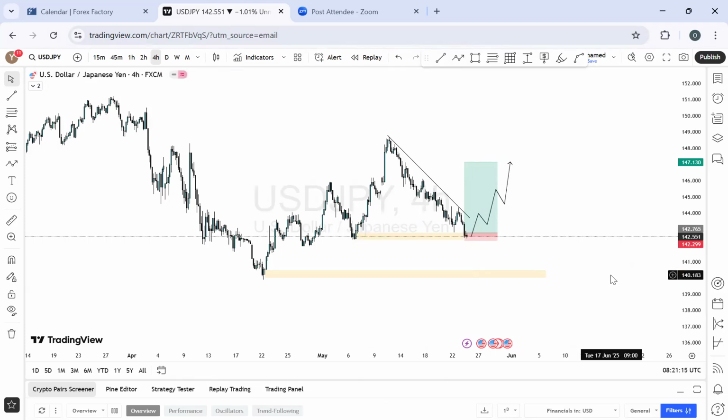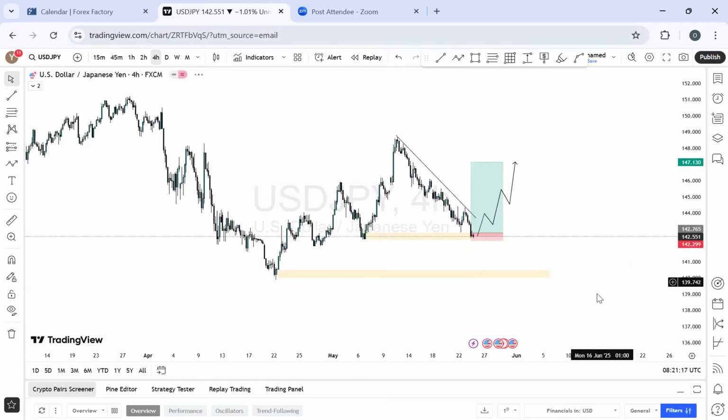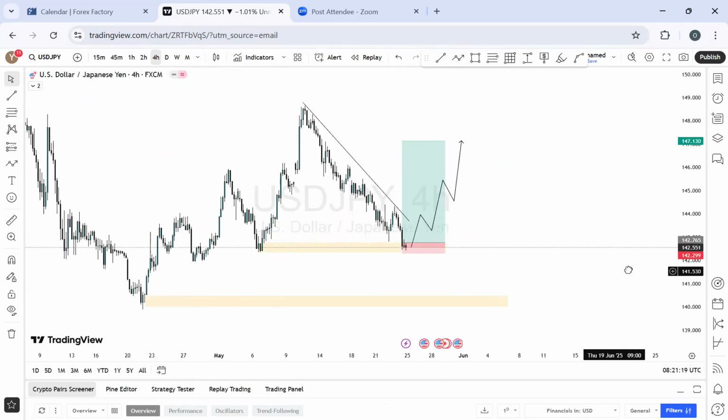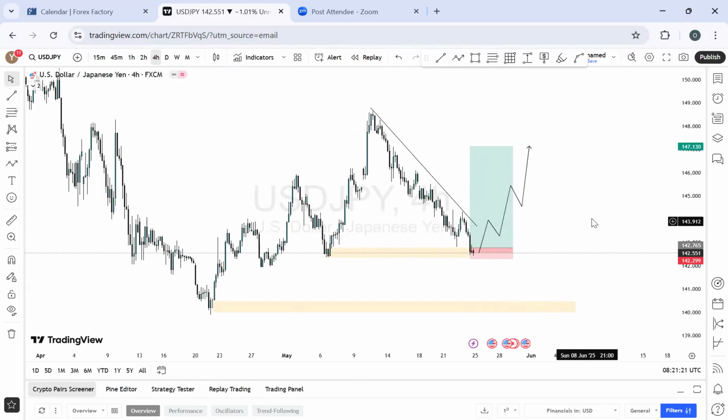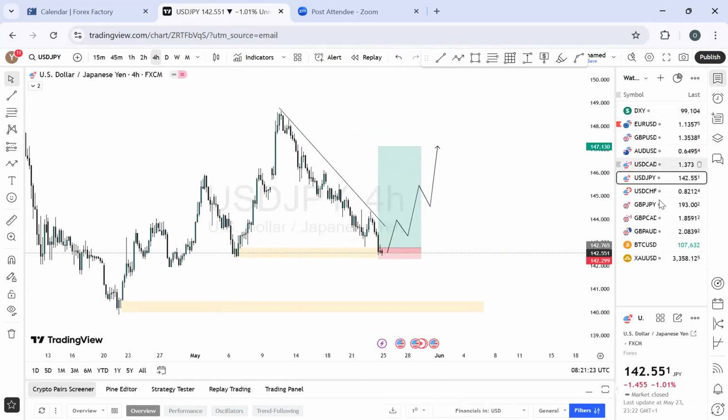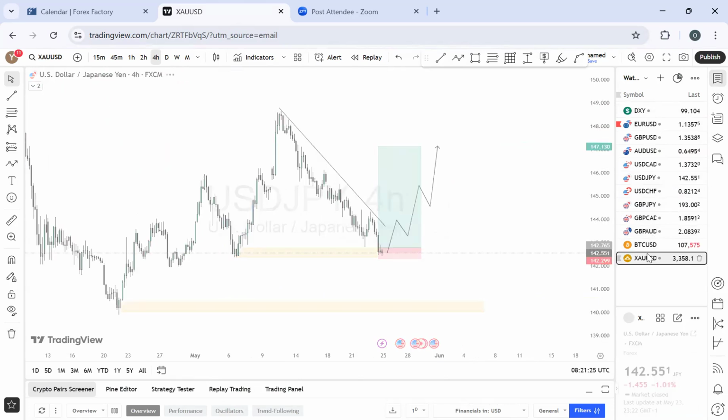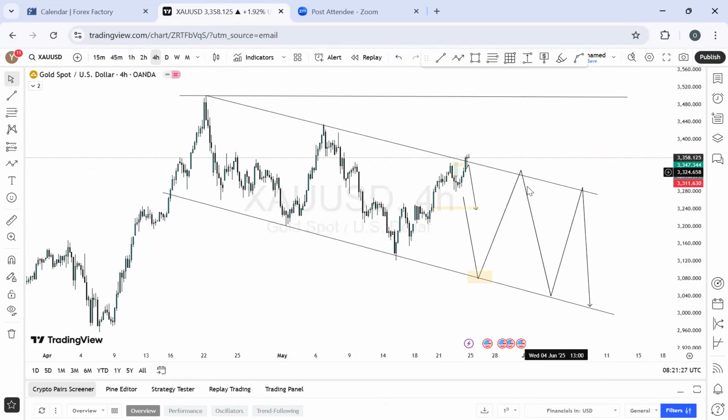We are not going to jump onto the market without reason. So let's see the reaction. Let's have a reason why we want to buy or sell, and let's support our buyers with that. All right, let's go to the last guy, which is gold, and let's see what gold is saying.